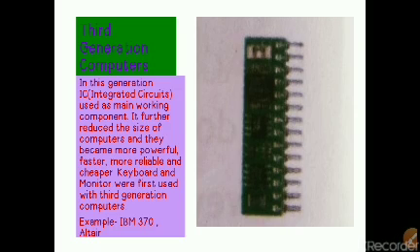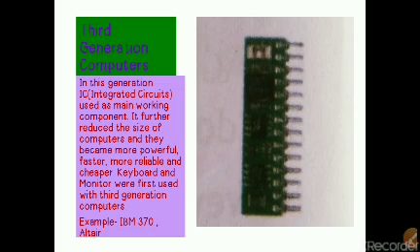Now, third generation computers. This is the main generation of computers from where digital computers changed very much. I think this is the turning point of the journey of modern digital computers. In this generation, ICs, integrated circuits, were used as the main working component. It further reduced the size. This is much smaller than a transistor, so the size of computers was reduced further, and they became more powerful, faster, more reliable and cheaper. Their working is also very accurate.